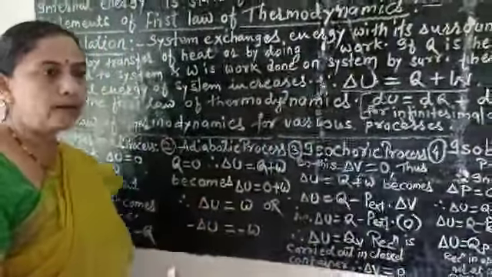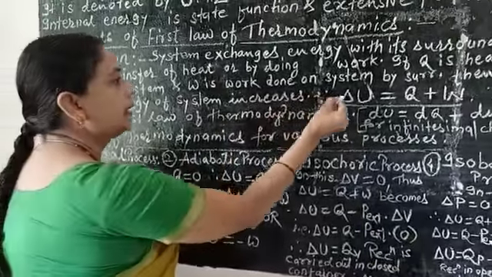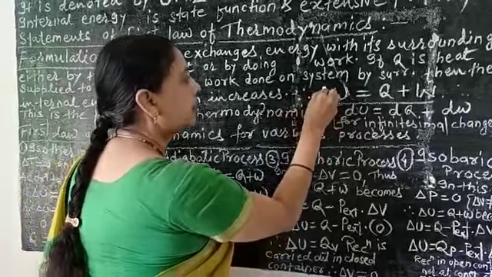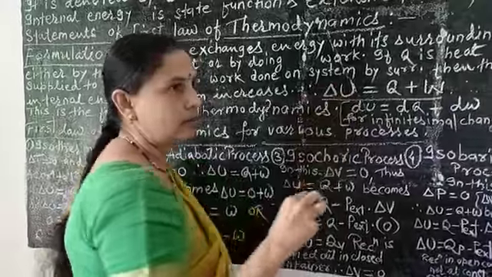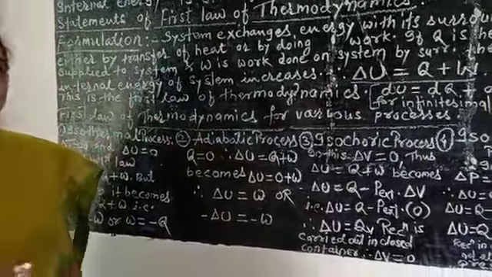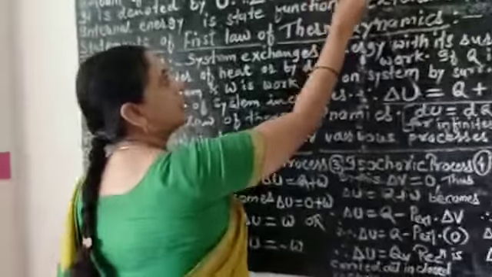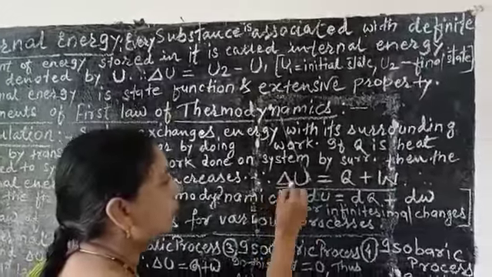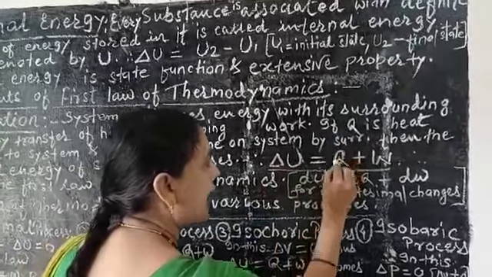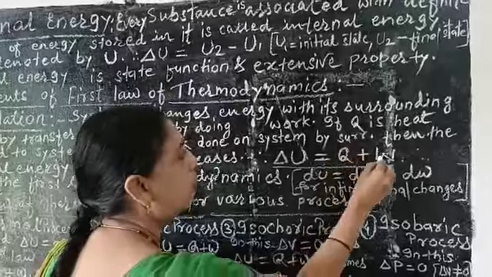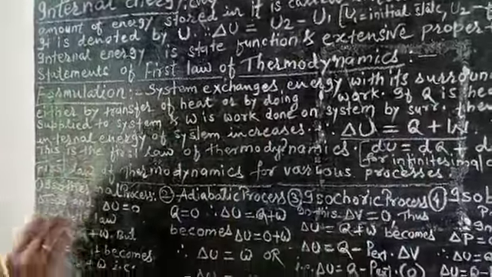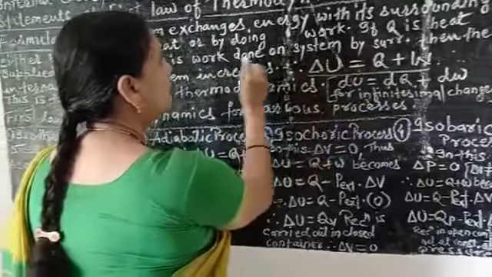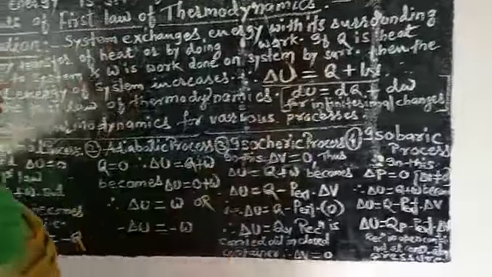If it is absorbed by the system from the surroundings, then the internal energy will increase, that means U2 is greater than U1 and therefore delta U will be positive, and thus delta U is equal to the heat absorbed by the system, that is Q, plus W, that is work done on the system by the surroundings.